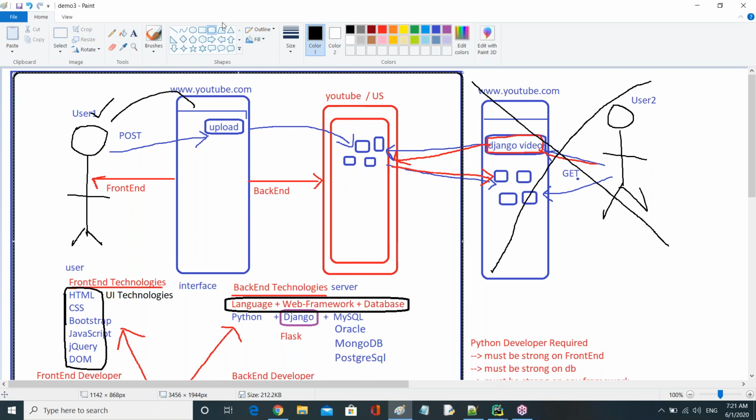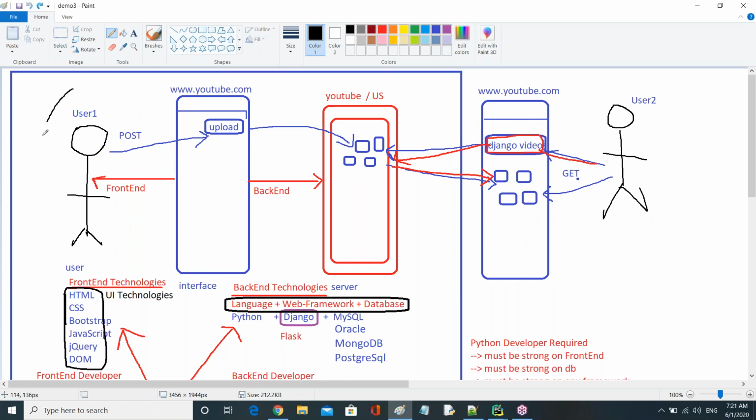Because the same user can do a post operation and also a get operation. That means I can upload my videos later, and I can watch my videos also. Okay, right? I take the first user only. So now observe guys here. Now I'm going to talk about only this part.